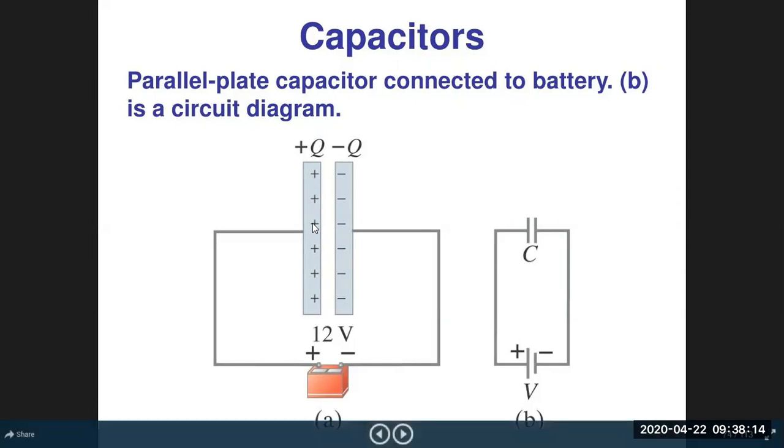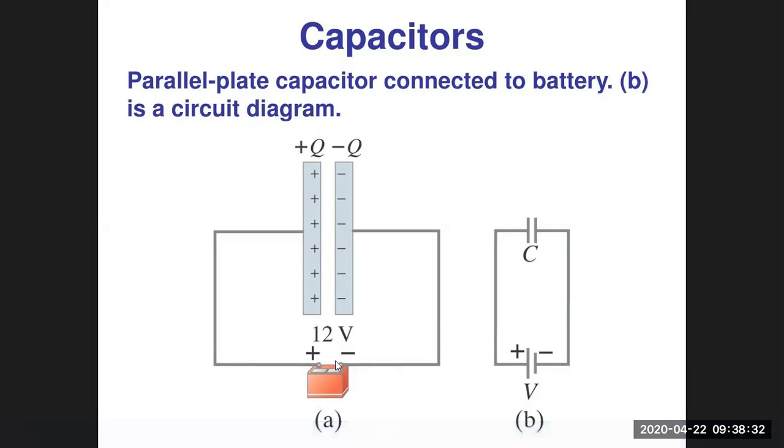More is the potential difference, more will be the charge stored over this. This word is important. And when potential difference across this plate becomes equal to potential difference across the terminals of the battery, then we say that capacitor is fully charged, and now no more supply of charge from battery is possible.